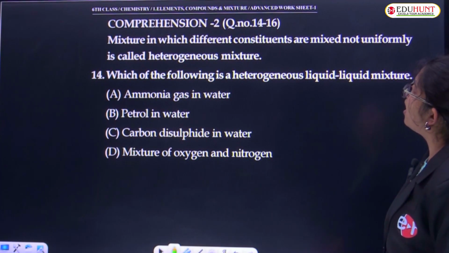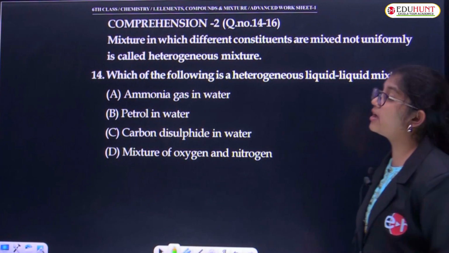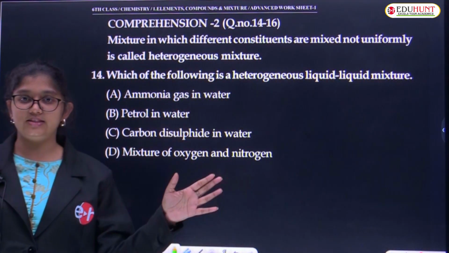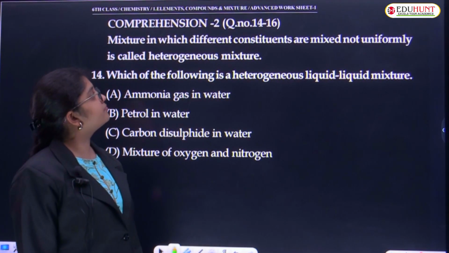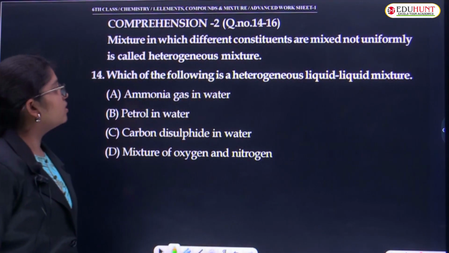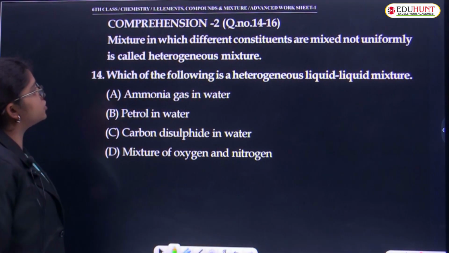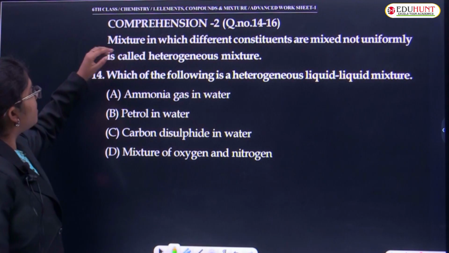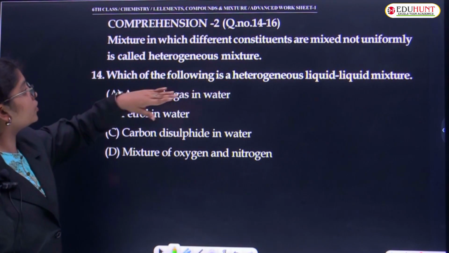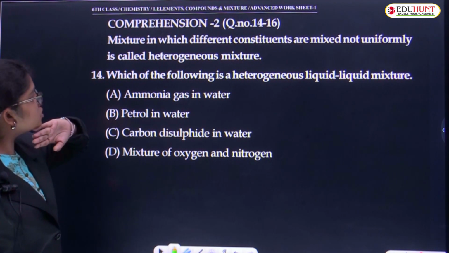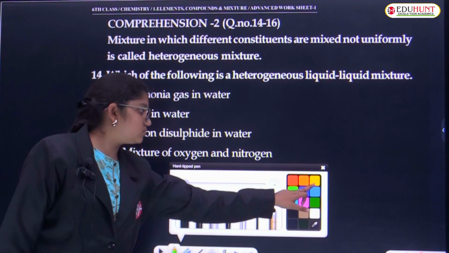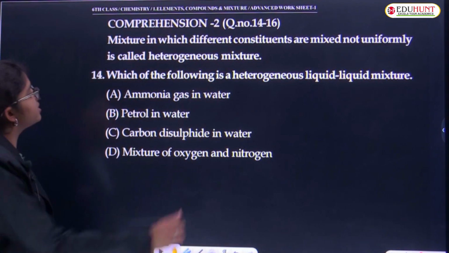Good. Coming here, again comprehension 2. Comprehension 1 is of questions 11, 12 and 13. So it is comprehension 2 which is carrying questions 14 to 16. Now, read the paragraph clearly. Comprehension 2 is given with mixture. Mixtures in which different constituents are mixed not uniformly are called heterogeneous mixtures. Given topic is clear with us.